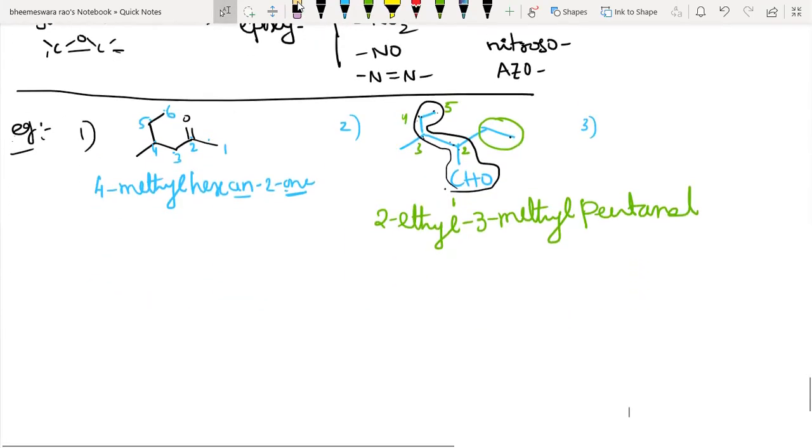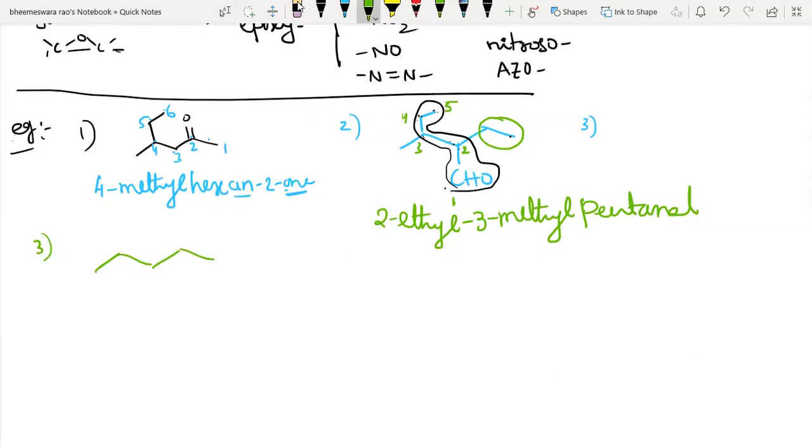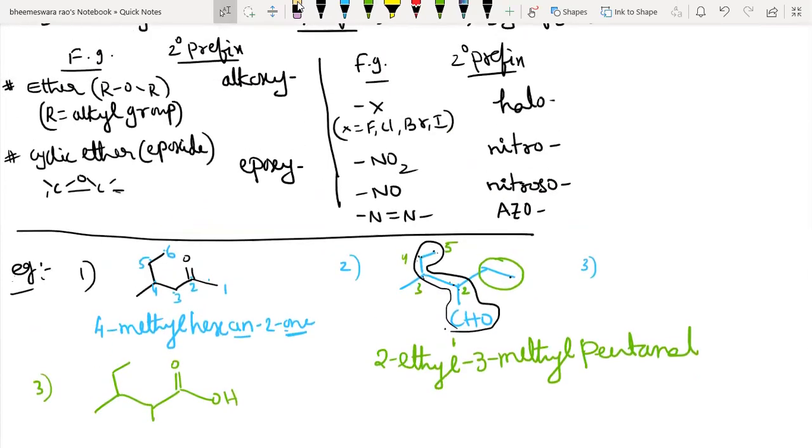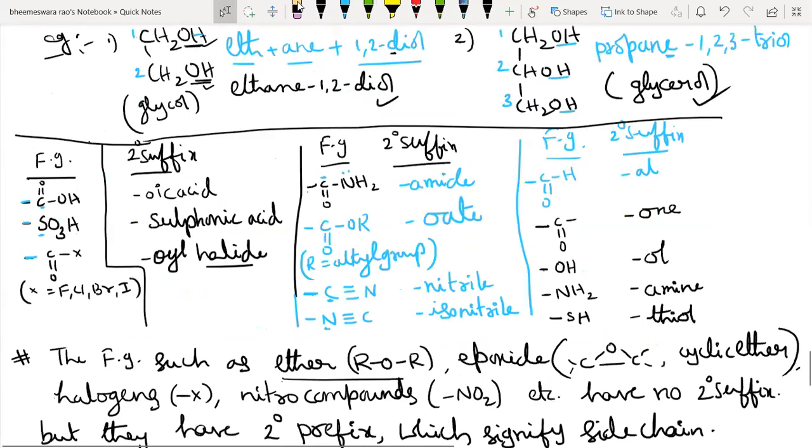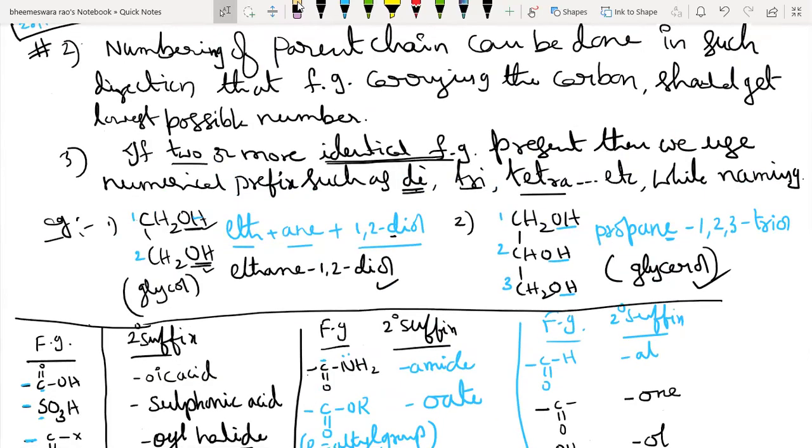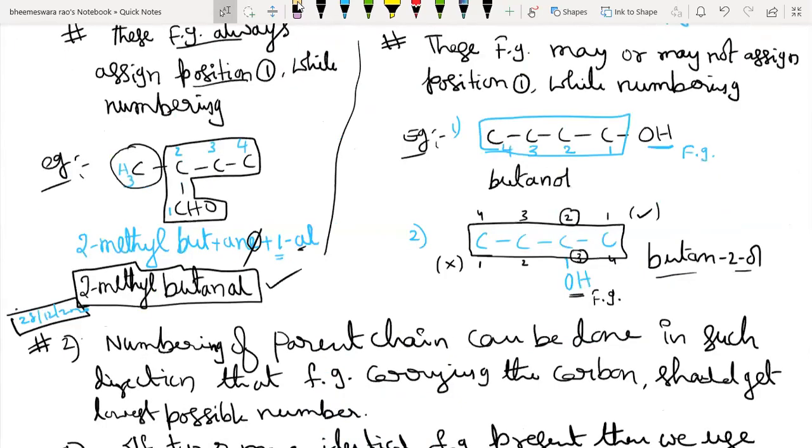Now third example. Here I am writing. Yes, we should consider, the rule says, as I mentioned earlier. Look at the rule. In the previous lecture I taught this, and I also revised it today.